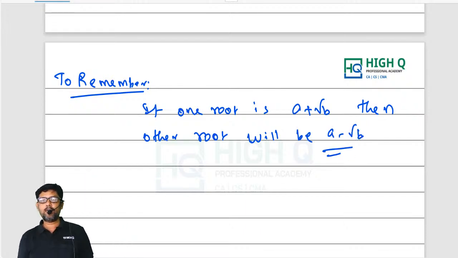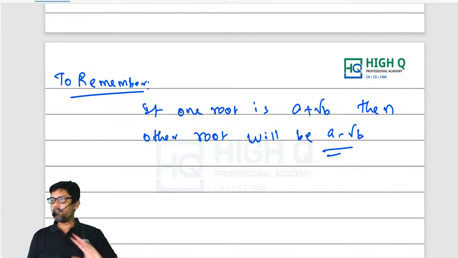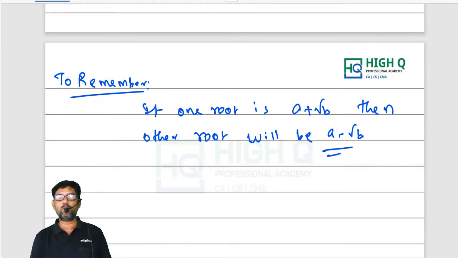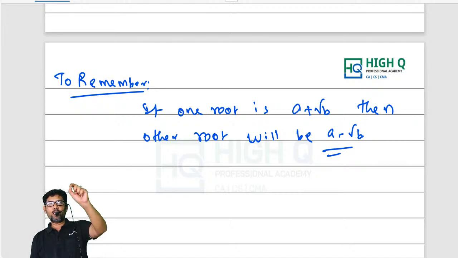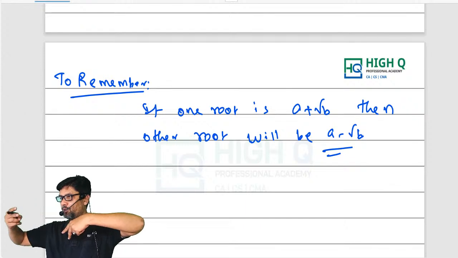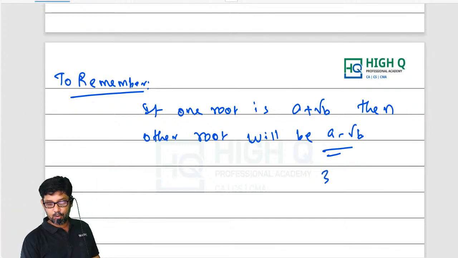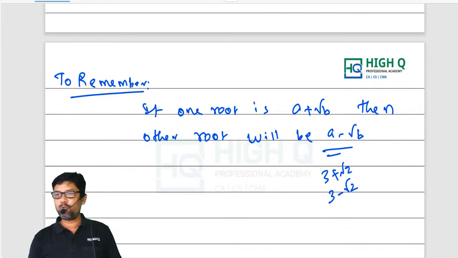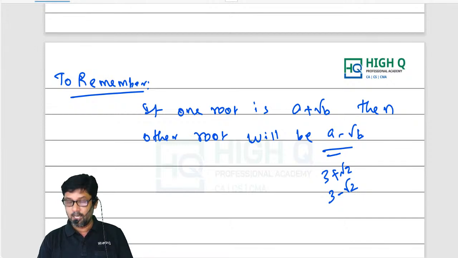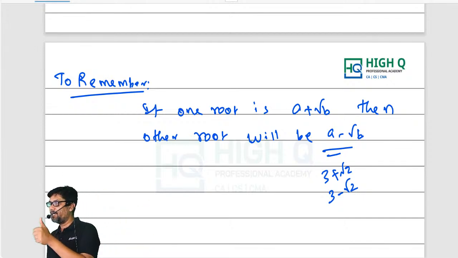How can the questions be asked? If one root of the equation is 3 plus root 2, find the quadratic equation. In this case, what will you do, sir? One root of the quadratic equation is 3 plus root 2. For a quadratic equation, we need two roots. So the other root will be 3 minus root 2. So one root is given, and using that we find the other root. Now, to form a quadratic equation, what is needed? We need alpha plus beta and alpha beta.